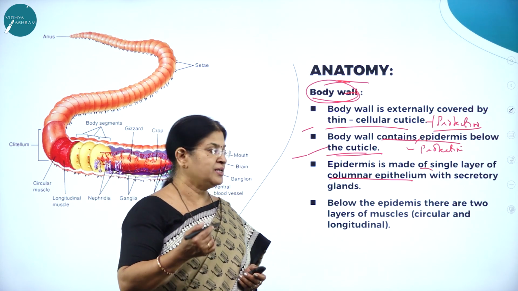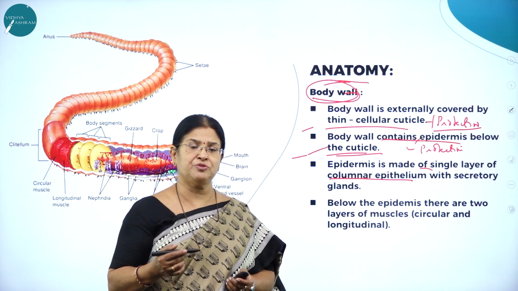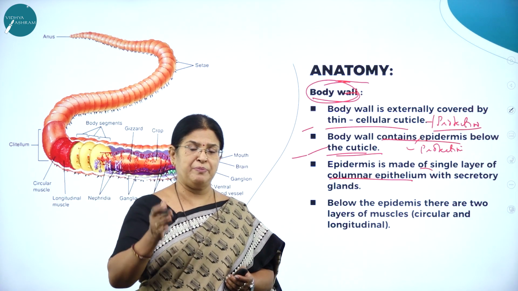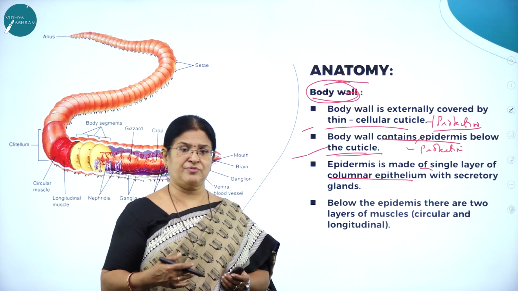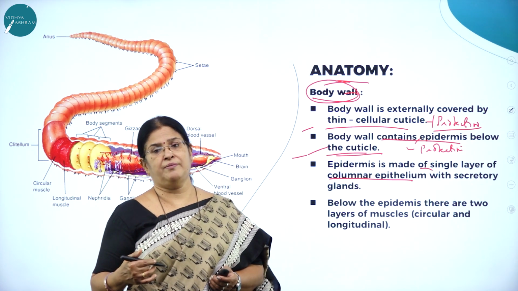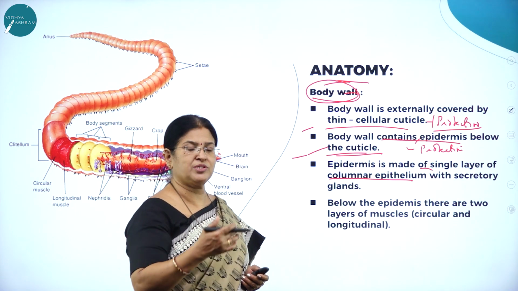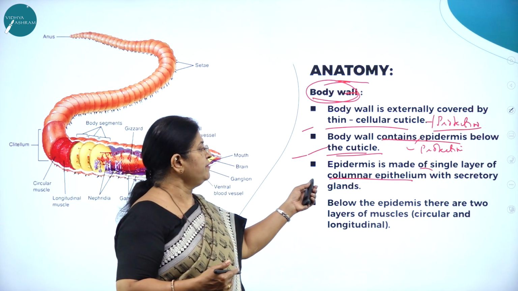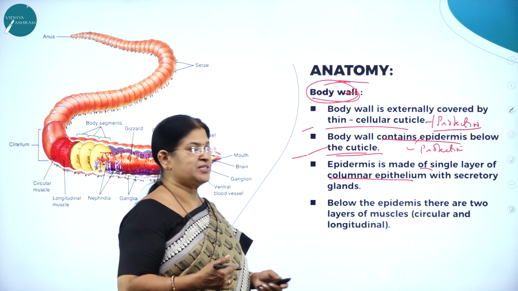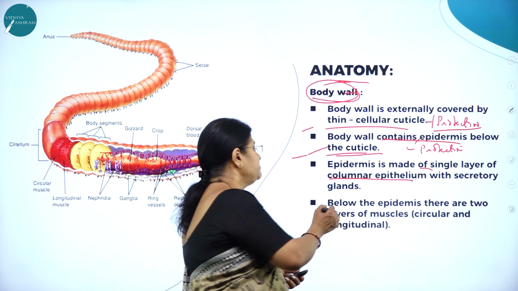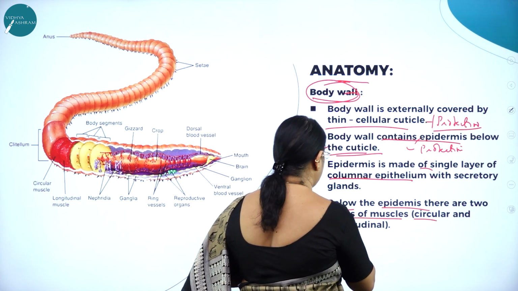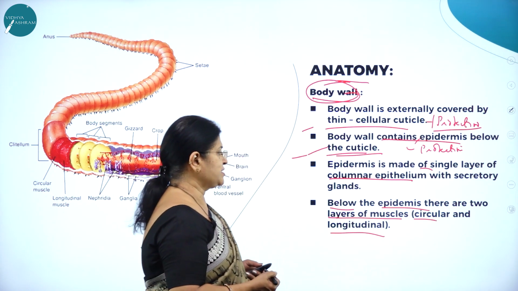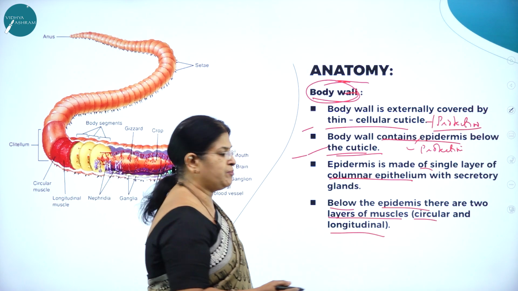It is a type of epithelial tissue where the cells are column-like, pillar-like and compactly arranged, with the nucleus found near the base of the membrane. Here you can see the columnar epithelium with secretory glands. Then below the epidermis there are two layers of muscles, circular and longitudinal. As I said, the body is highly dermomuscular.